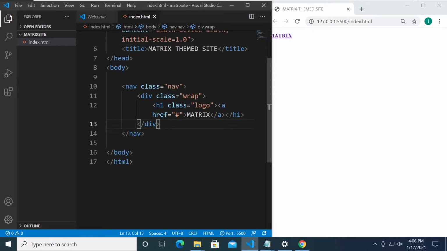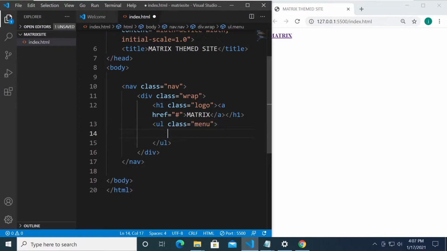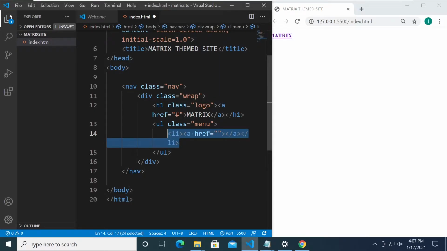After this H1, we're going to be needing a UL, and this will have a class of menu, because this is going to contain our navigation menu. It contains anchor tags between the list elements.